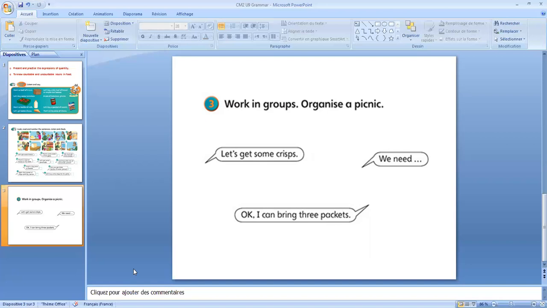So, for example, a student says, let's get some crisps. The other one says, okay, I can bring 3 packets, meaning 3 packets of crisps. The other one says, we need, for example, a bottle of milk, or 3 bottles of milk, or 3 bottles of juice, or a can of lemonade, or 3 cans of lemonade, and so on. So please, you can use your own words and your own sentences. Inshallah, in our meeting, we can do this exercise or game in groups.